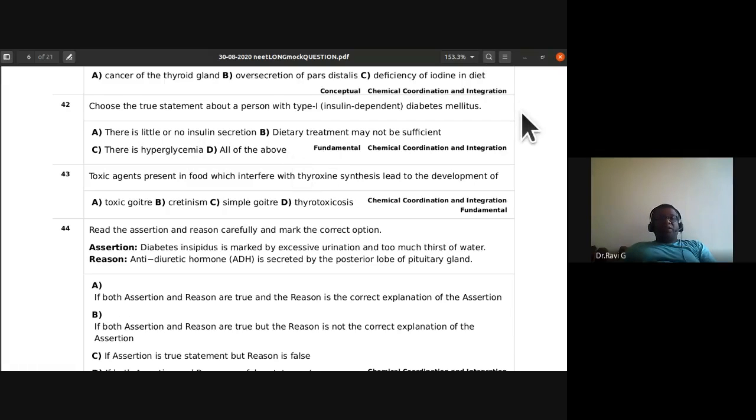So insulin dependent diabetes mellitus, what all is there? See, all of the above I feel is the right answer. Okay, so 42nd, the answer is D. Okay. So 43rd,